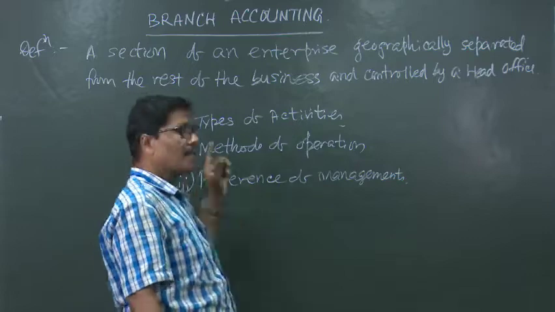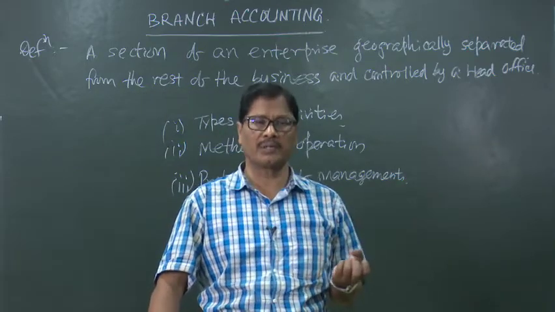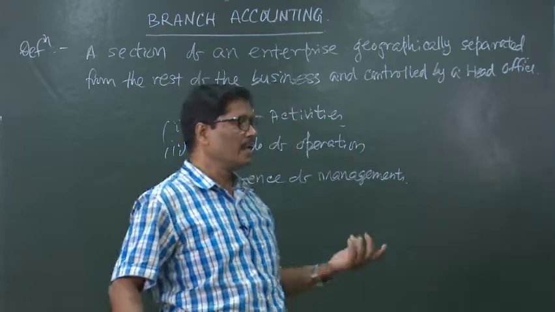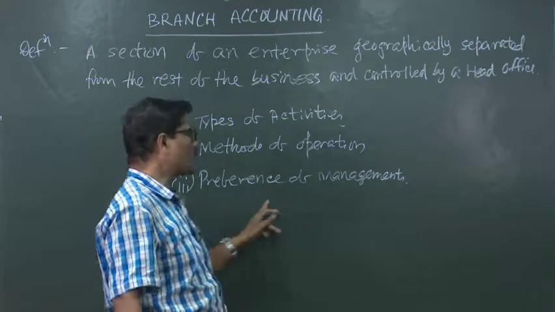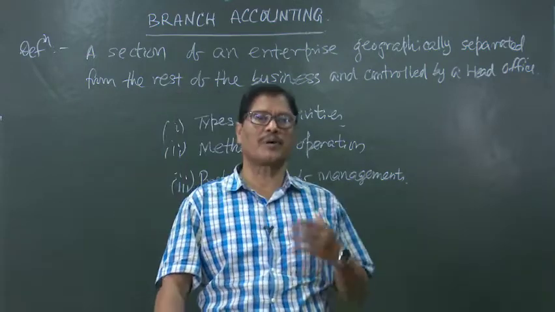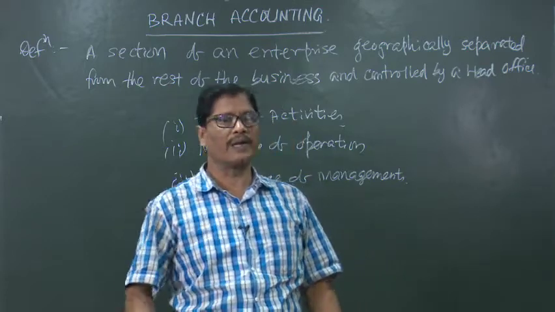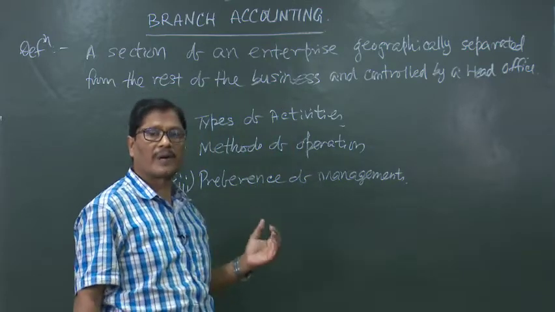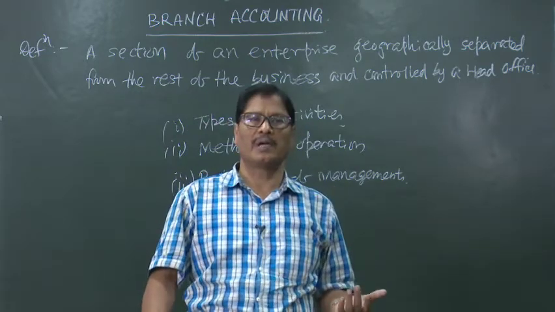Secondly, the methods of operation are also different. Due to the various methods they are using to operate the business, naturally the accounting will be different. Then preference of management. If the management prefers to switch over from one to another type, they can also do that. So, depending on three factors, there will be different methods or systems of accounting.